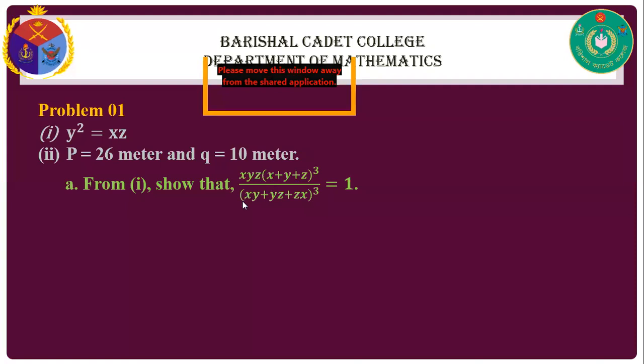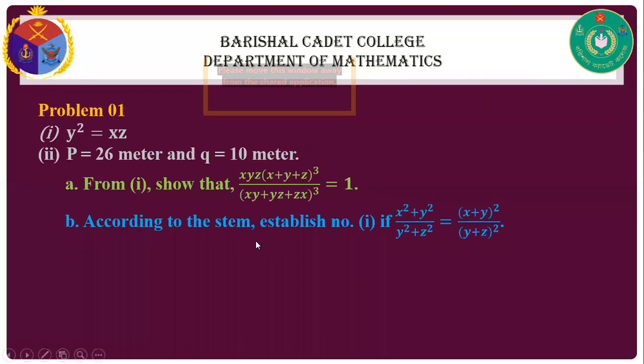xyz into (x plus y plus z) to the power cube divided by (xy plus yz plus zx) to the power cube equals 1. And question B, according to the stem, establish number 1. That means we have to establish y squared equals xz if (x squared plus y squared) by (y squared plus z squared) equals (x plus y) whole square by (y plus z) whole square.